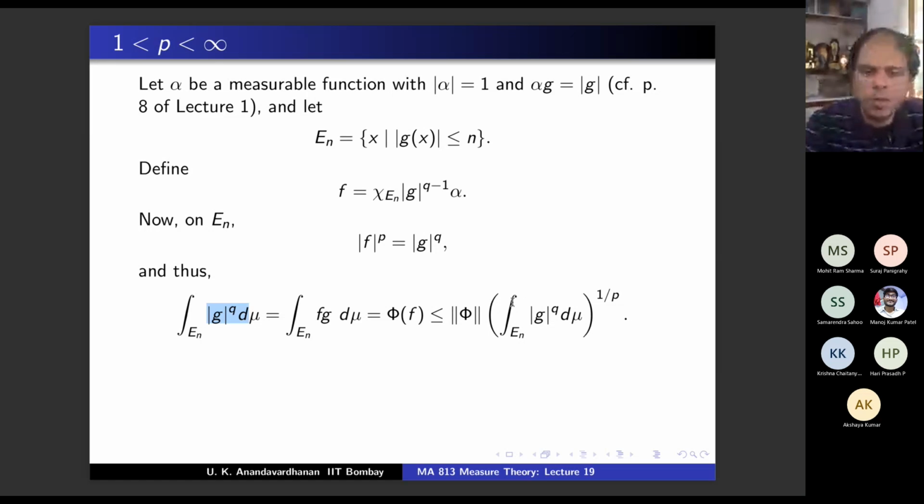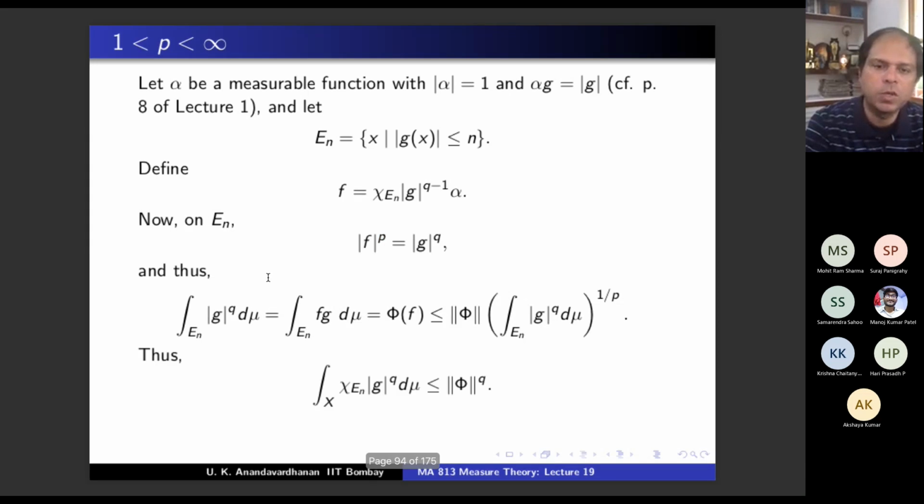And the p norm of f is the integral over X, which will be the integral over En because the characteristic function is there, of mod f power p d mu, all to the power 1 by p. But mod f power p is the same as mod g power q. Now I have written it like this so that you can take this to this side. So you will get 1 minus 1 by p here. So what you will get is the integral over X of chi En mod g power q d mu is less than or equal to norm phi power q.